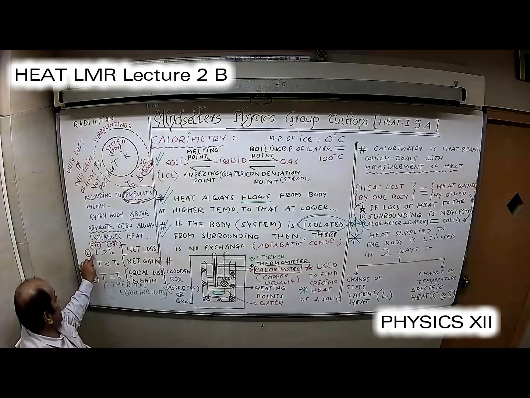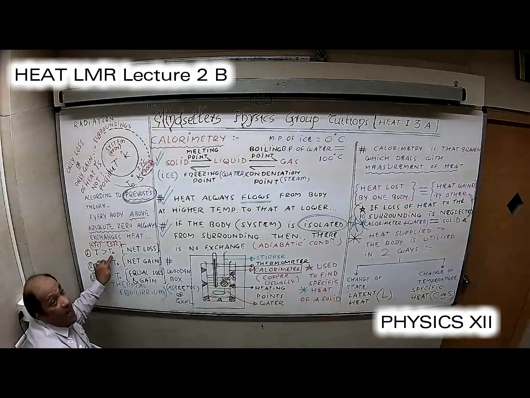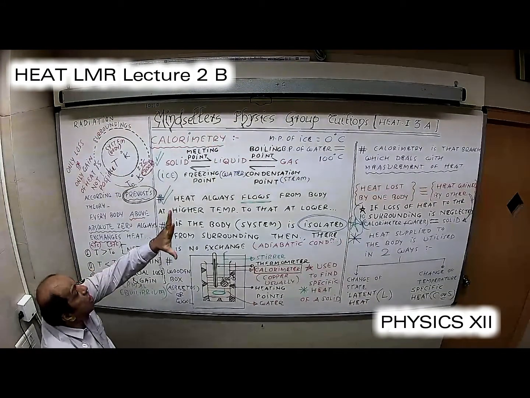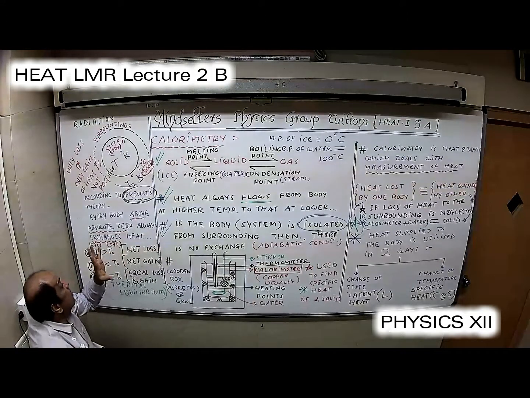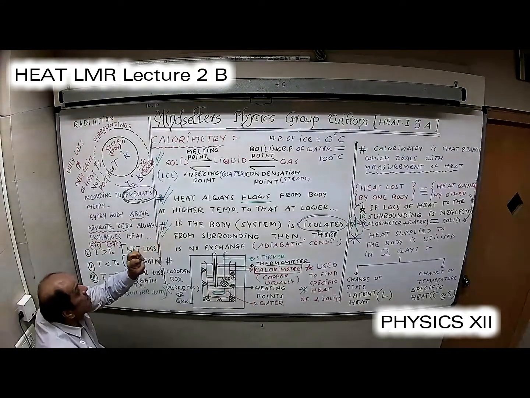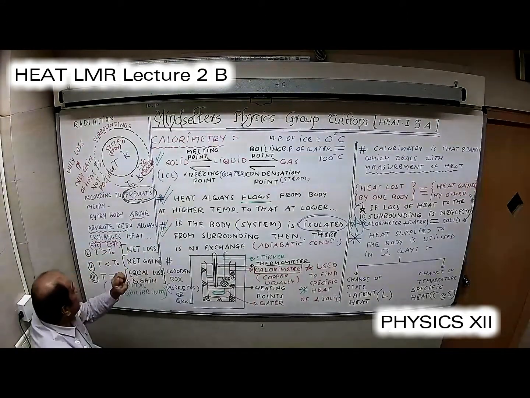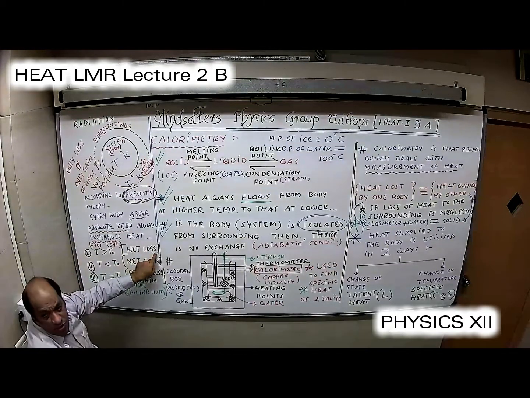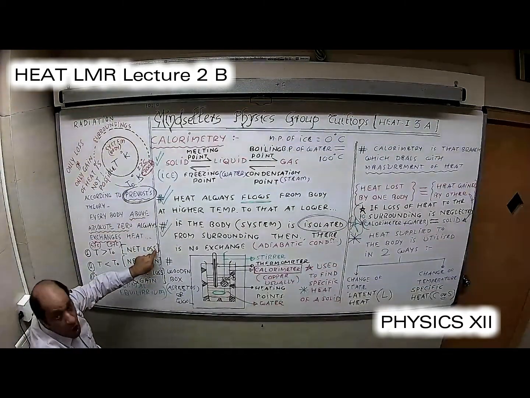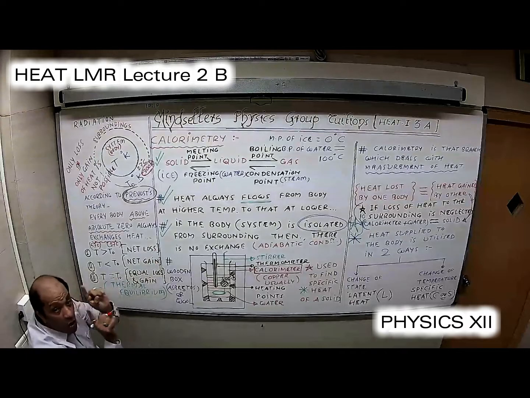Temperature of the body is 57, temperature of the surrounding is 27. That is, it will give also, it will take also. But it gives more than what it takes. And therefore the net result is loss. Net result is loss of it. Net loss बोल रहा हूँ, only loss नहीं बोल रहा हूँ.